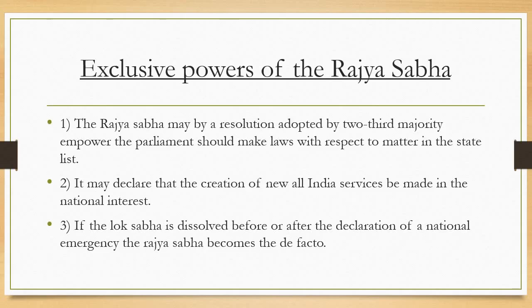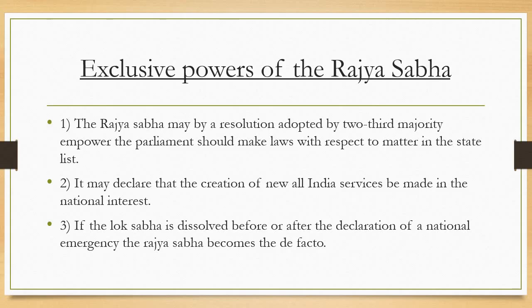Next, we have exclusive powers of the Rajya Sabha. Exclusive means special powers of the Rajya Sabha. The Rajya Sabha may, by a resolution adopted by 2/3 majority, empower the parliament to make laws with respect to matters in the state list. Here Rajya Sabha has some exclusive powers.